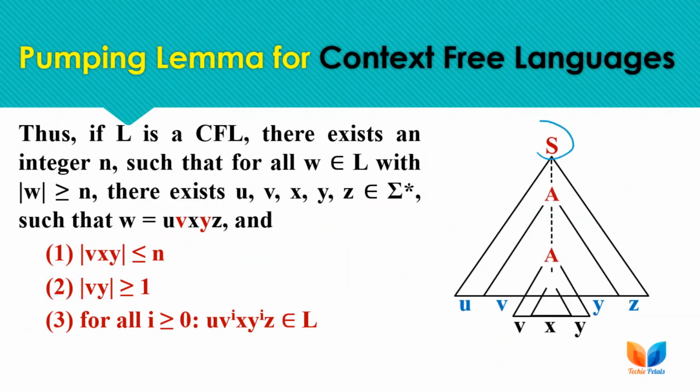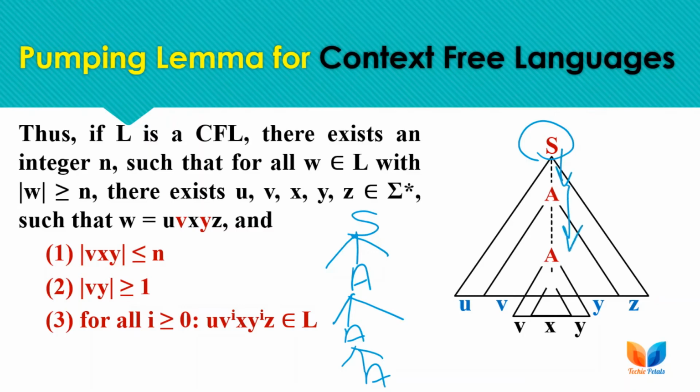For this we are taking a start symbol of the grammar. As we are having a grammar rule defined, from S we are moving to another non-terminal A, and from A we can move to another non-terminal, or we can repeat the same non-terminal A. So from S we are moving to A, and from A we are iterating the same rule A. Every time I am iterating A, the resulting string must belong to the language, otherwise the language is not context free language.